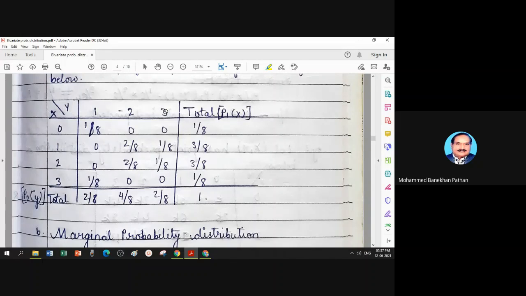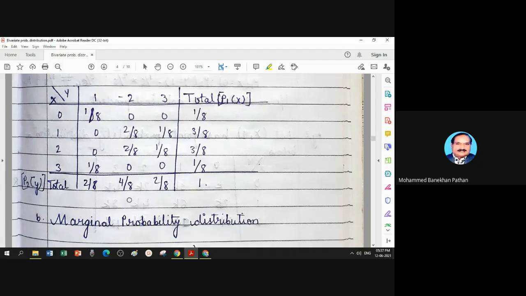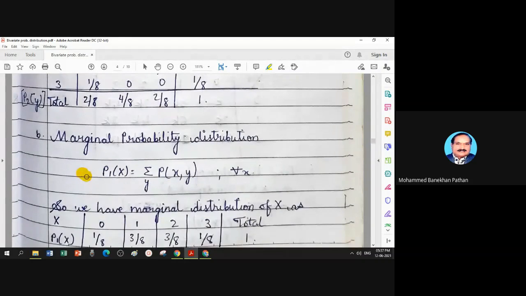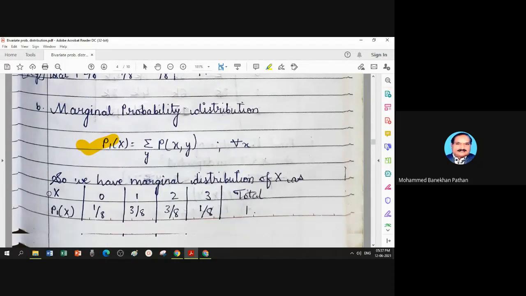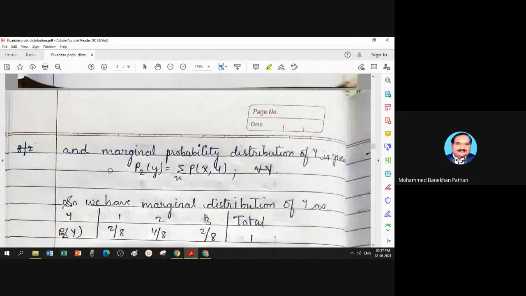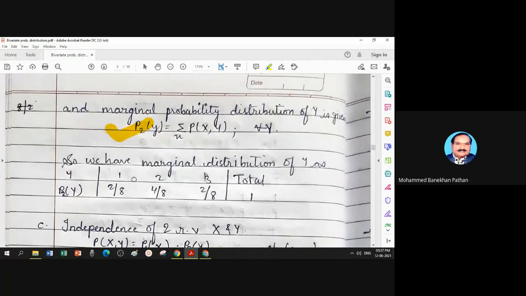Values of y with corresponding totals in the outer row is the marginal distribution of y. So I get the marginal probability distribution. This is the theoretical definition and this is the tabular form. You have the marginal distribution of y definition and the tabular form, that is the answer. Value of y corresponding total of the columns.